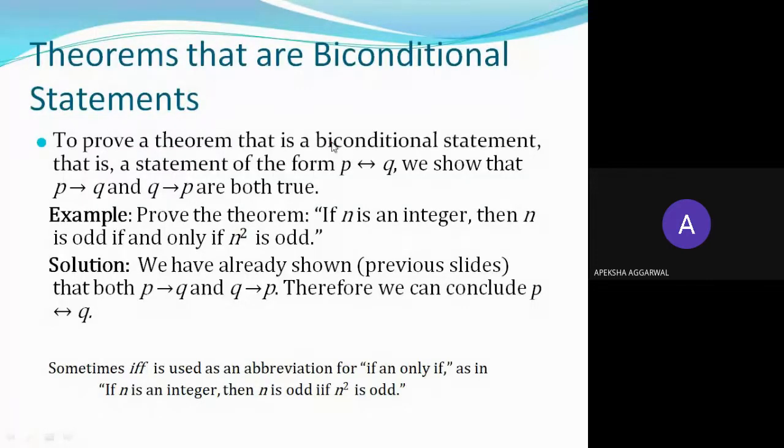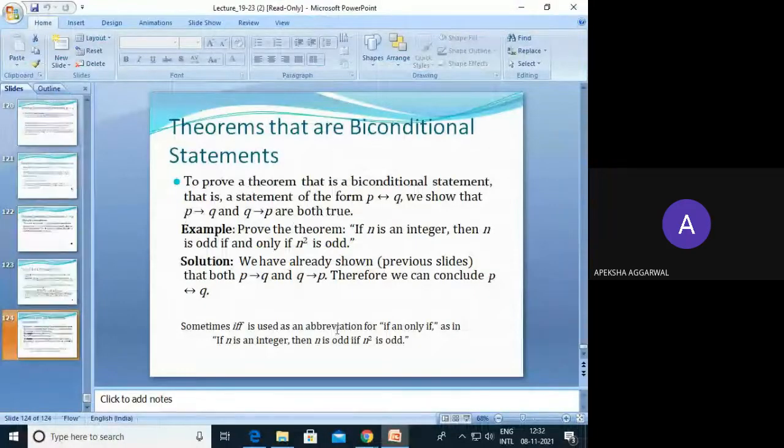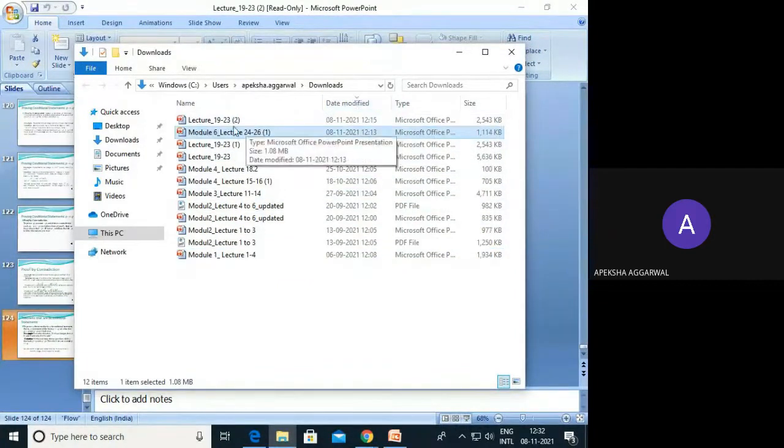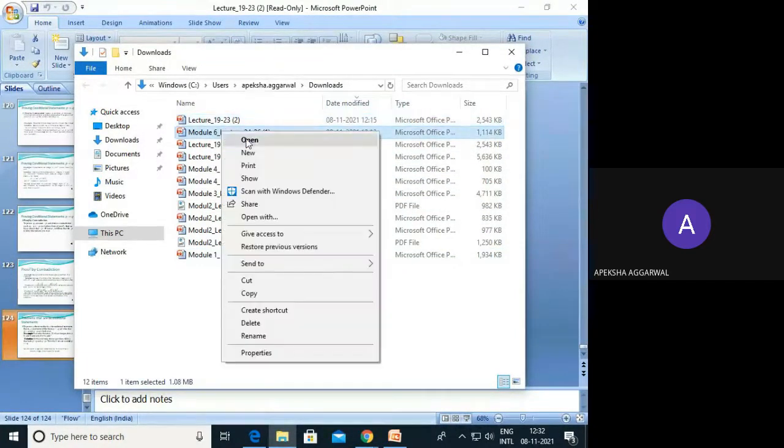Okay, so that's all in module 5. Module 5 is completed. Let's start with module 6 also today, and we will try and finish module 6 by tomorrow itself. Okay.